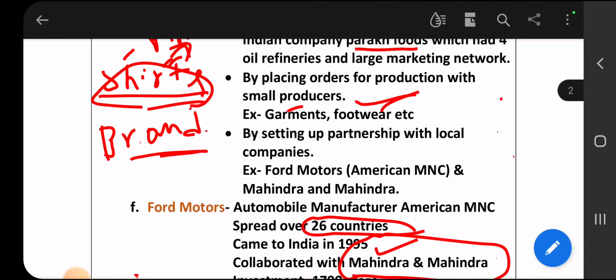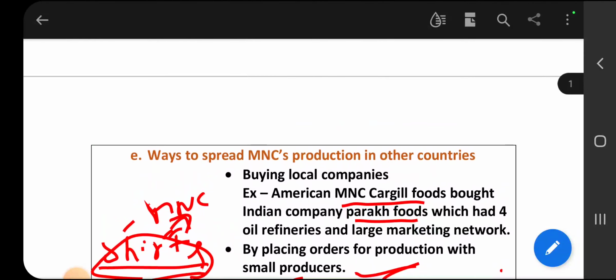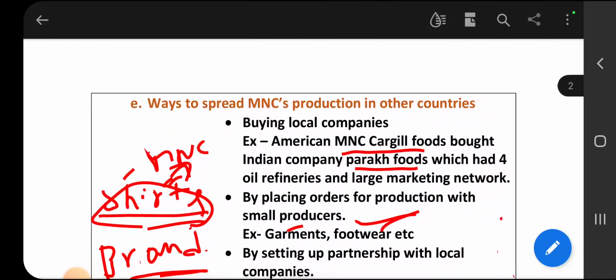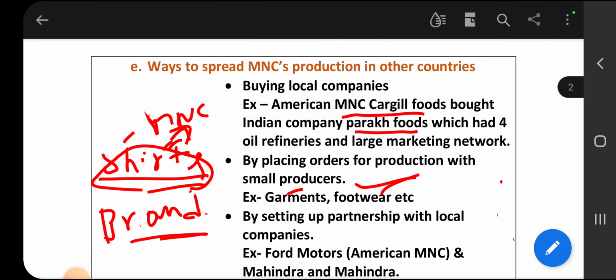Here you may get the question: what are the ways MNCs follow to set up their production units in other countries? You have to write 3 points. Remember, 3 mark questions you will get from this chapter, and 1 mark questions also, if you read this chapter. Automatically you will answer MNC objective type questions.